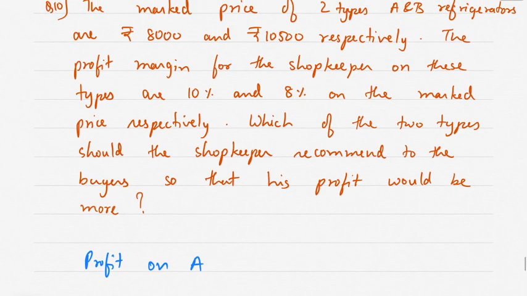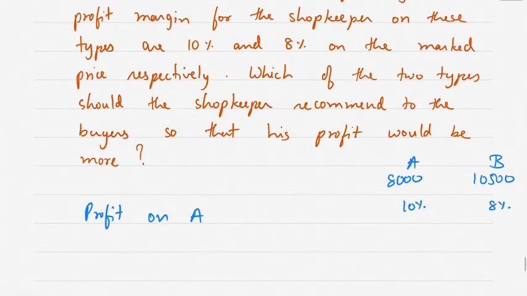Profit on A. Now see, the marked price for A is 8,000, for B it is 10,500, and for A profit is 10% and for B profit is 8% on marked price respectively. Which of the two types should the shopkeeper recommend to the buyer so that she wants to make more profit?